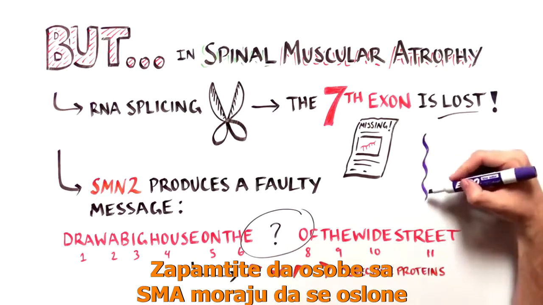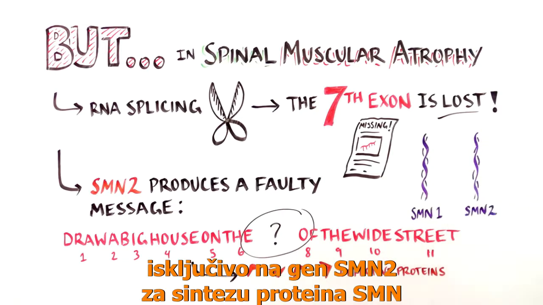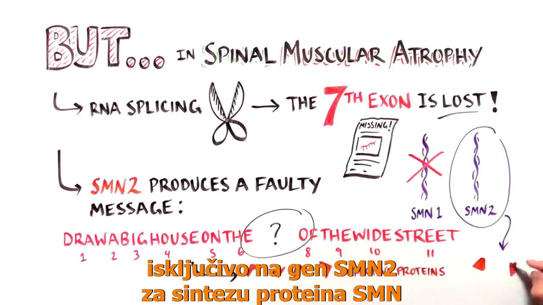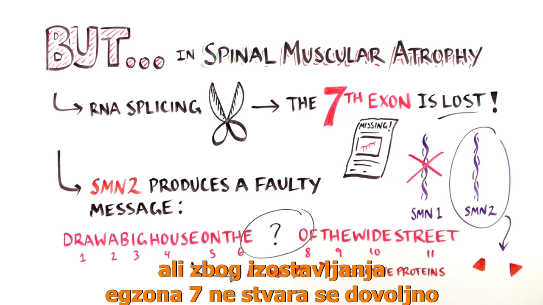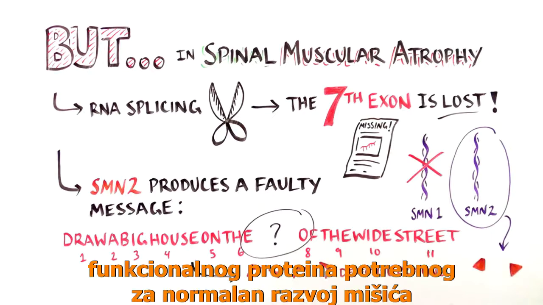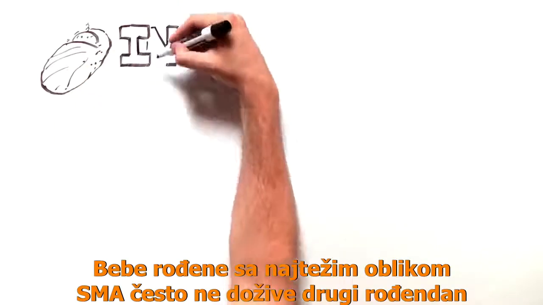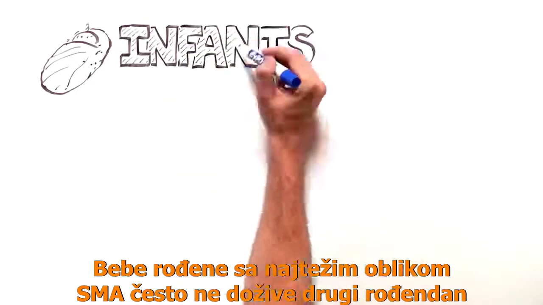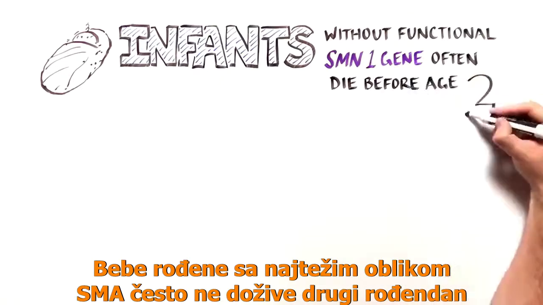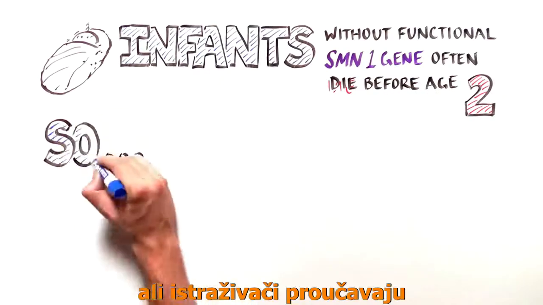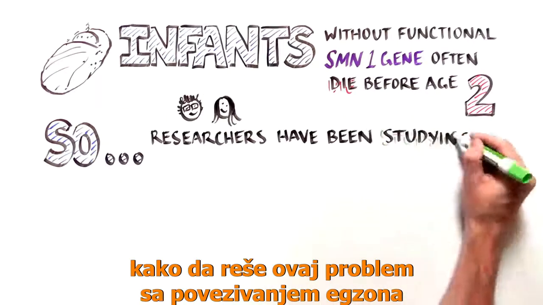Remember that SMA patients have to rely solely on the SMN2 gene to produce the survival of motor neuron protein. But due to exon skipping, not enough usable protein is made to support normal muscle development. Infants born with the most severe form of SMA often don't make it to their 2nd birthday. But researchers have been studying how to fix this splicing problem.